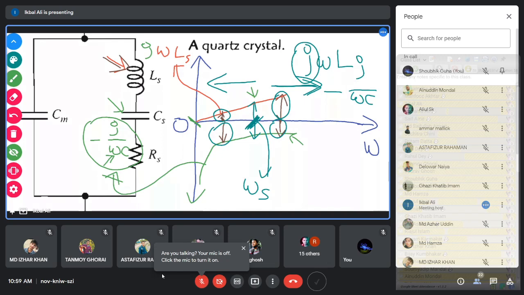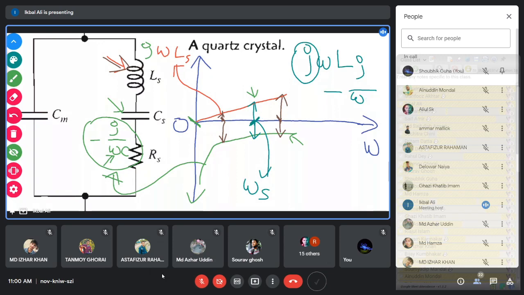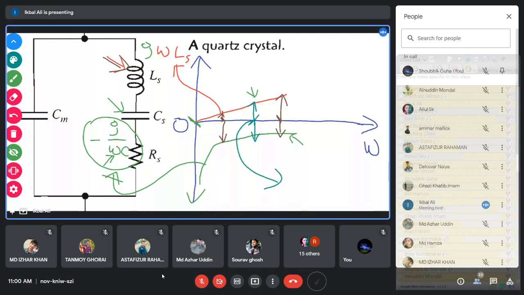Positive J will come. So in this way you can also consider the phase lag and phase lead that you asked about. From this discussion, you can also understand that the inductor has a phase lead of 90 degree, and the capacitor has a phase lag of 90 degree. I hope that you have understood this. So this is the frequency where the resonance actually occurs, and this is your series resonant frequency.